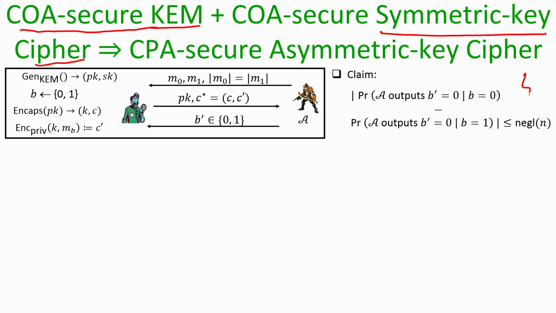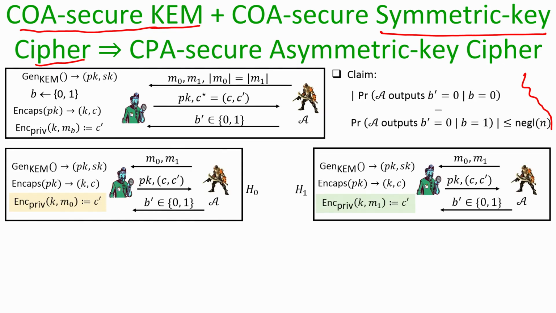So, remember, our goal is to prove this claim, namely that the distinguishing advantage of the attacker is upper bounded by some negligible function. To prove this claim, I consider two versions of the CPA indistinguishability game, depending upon whether the challenger has used message M0 for encryption or message M1 for encryption.